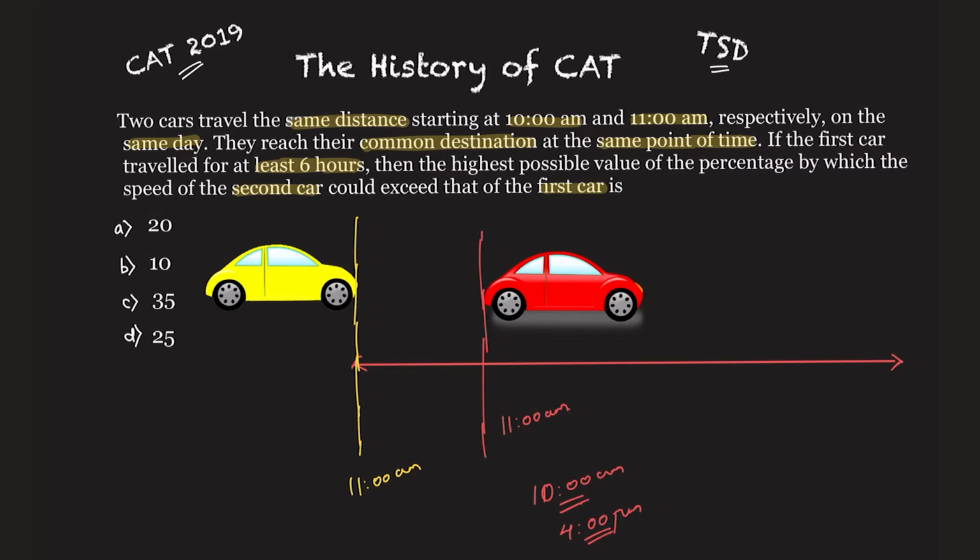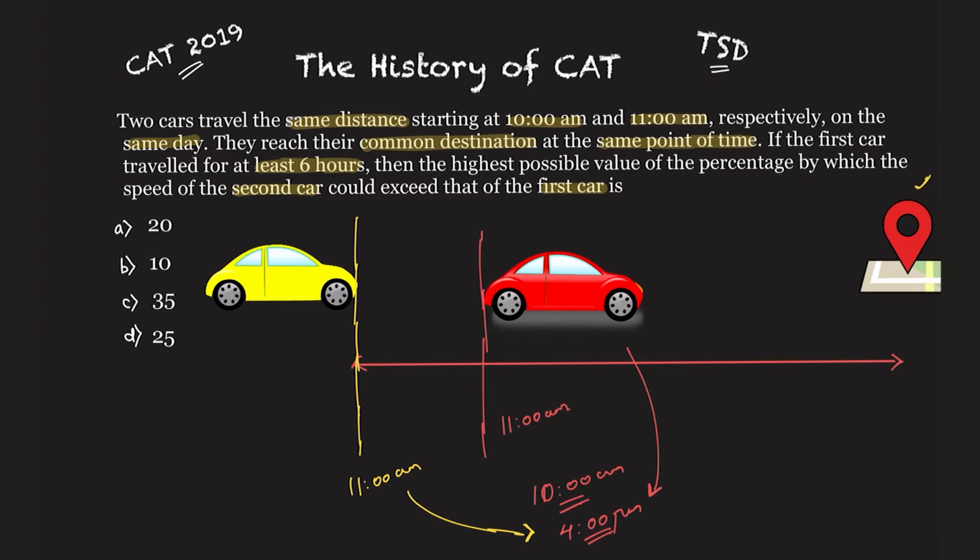But what is being said is that they reach their common destination at the same point of time, and this is the catch here. So say this is their common destination which they are supposed to reach. They both reach at the same time. If the red car reached at 4 pm, the yellow car, which started at 11 am, will also reach at 4 pm because they reach the common destination at the same time.